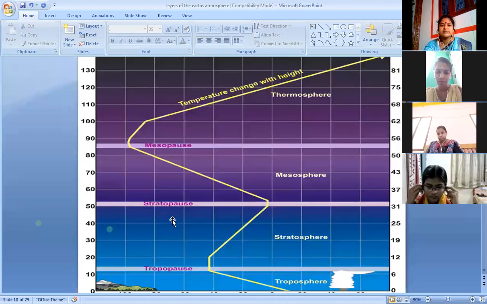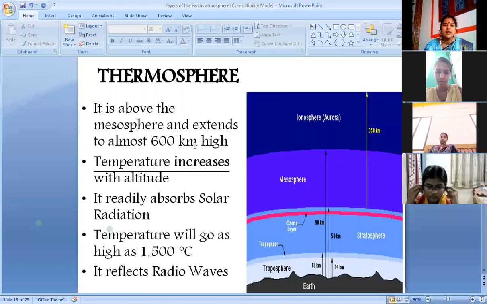Look at the next slide. The pause between mesosphere and thermosphere is the mesopause. Then thermosphere. From the term we could understand thermo means heat, sphere means earth. It produces much heat. The solar radiation வந்து ரொம்ப அதிகமா இருக்கும் இந்த thermosphere. It is above the mesosphere, as you can see in the diagram, and extends almost 400 to 600 kilometer. The temperature increases with altitude.